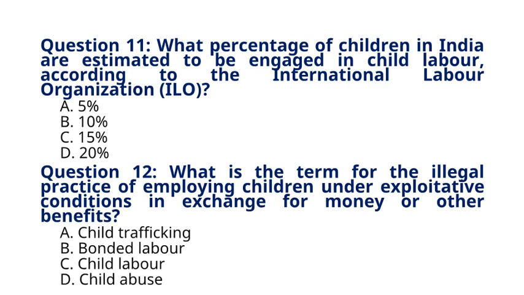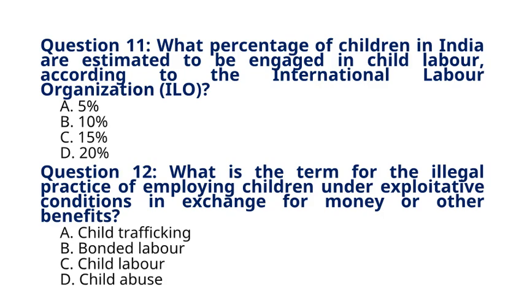Question 12. What is the term for the illegal practice of employing children under exploitative conditions in exchange for money or other benefits? A. Child trafficking. B. Bonded labor. C. Child labor. D. Child abuse. The correct answer to question 12 is option C. Child labor. Explanation. Child labor refers to the illegal practice of employing children under exploitative conditions, depriving them of their rights, education, and childhood.